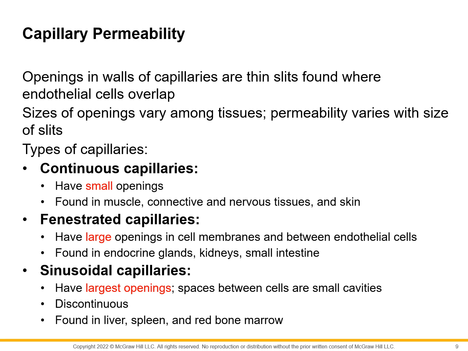We have continuous capillaries, and these are characterized by having small openings, and we can find them in the muscles, skin, or nervous tissue. We have the fenestrated capillaries, which have a little bit larger openings than the continuous capillaries, and these can be found in the endocrine system and the kidneys. And finally, the third type of capillaries is sinusoidal. These are characterized, as I said, by large openings, and are mainly found in the liver, spleen, and bone marrow.